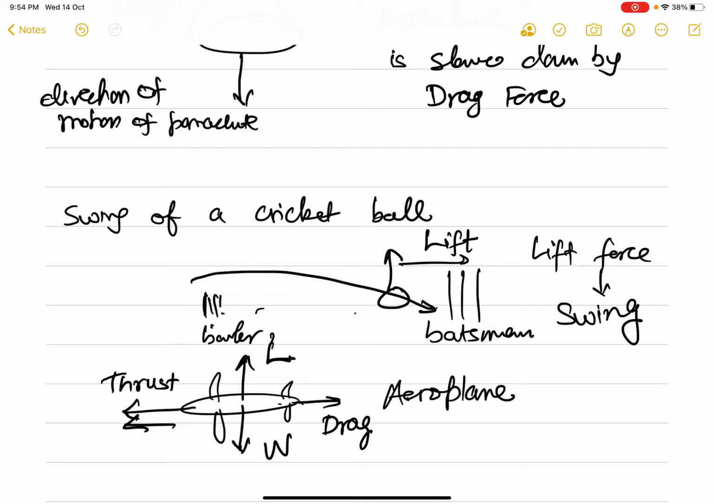So in this context, the name lift came, that it was a force which tends to lift up a body. But by definition, lift is a force in a direction perpendicular to the motion of the body, and therefore the swing in a cricket ball is caused by a lift force. So these are some of the forces.